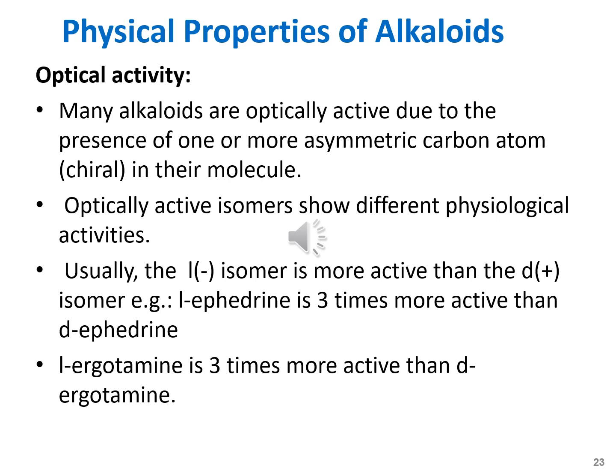Optically active isomers show different physiological activities. Usually the levorotatory isomer is more active than the dextrorotatory isomer. For example, levorotatory ephedrine is 3 times more active than dextrorotatory ephedrine. Similarly, L-ergotamine is 3 times more active than dextrorotatory ergotamine.